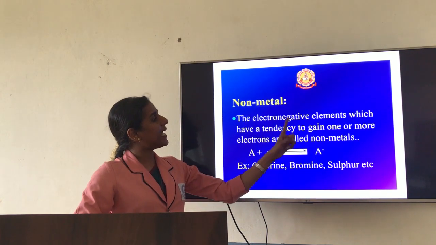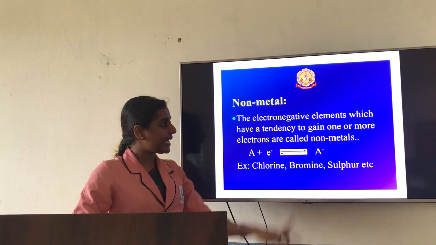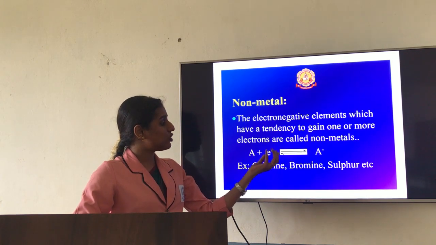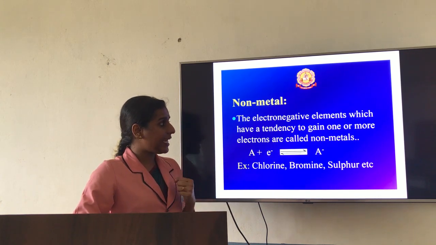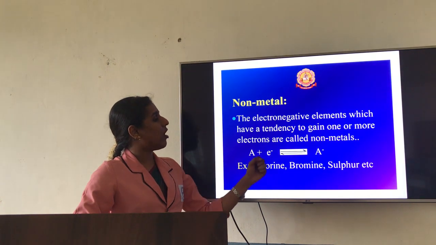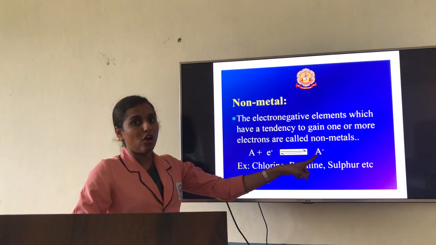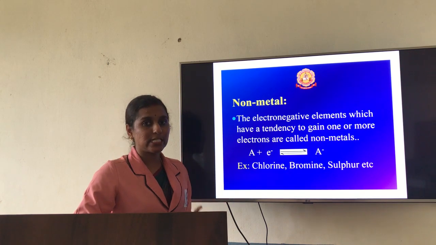So the electronegative elements, these are elements which have a tendency to gain. It will gain electrons as well as form an anion. Formation of an anion will take place over here.